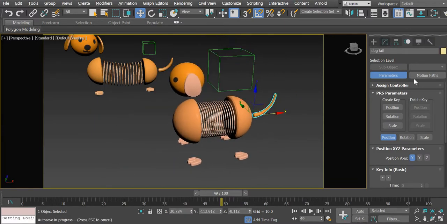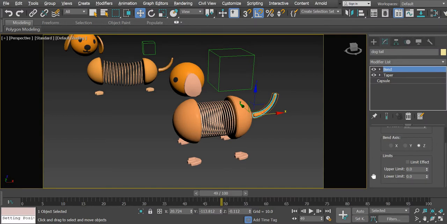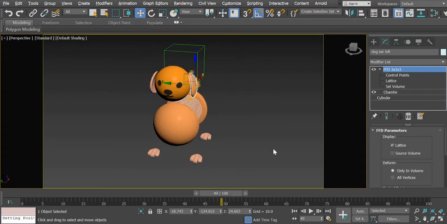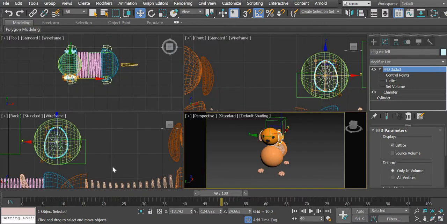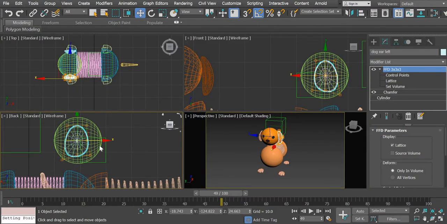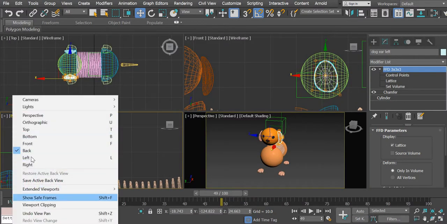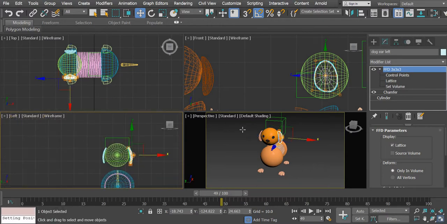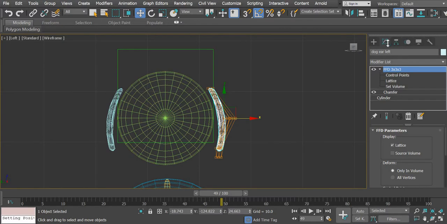The tail can wag using the bend direction. The ear rotation has to be fixed. So we will go to left. Alright. We need to change the pivot point of the ear.